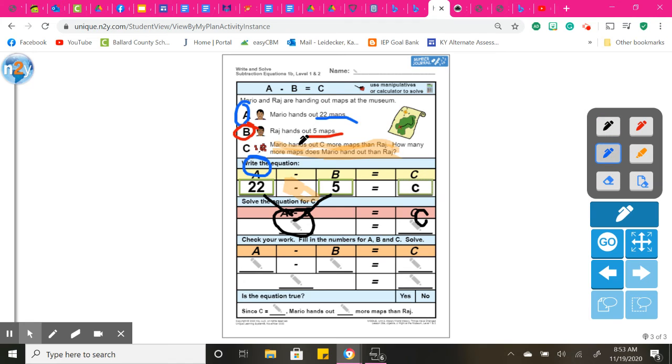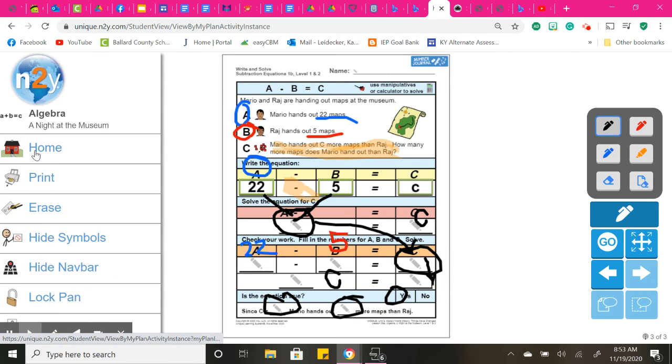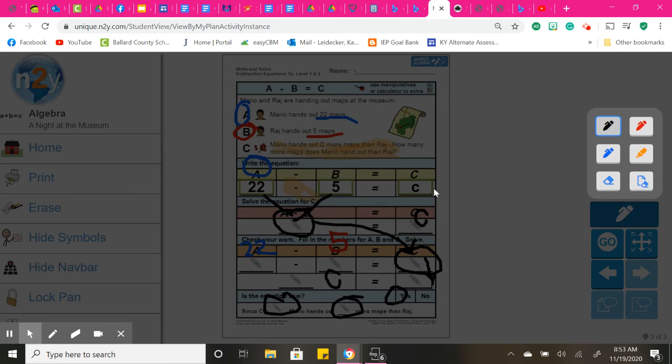And then you bring exactly these answers down. So A is 22. You're just checking your work. B was 5. And whatever you had for your answer for C goes here. And then C equals C. So hopefully you will have C here, which is your answer. And then bring this answer down. Hopefully it's yes. And then your C will be the answers you had for C. There's more to do.